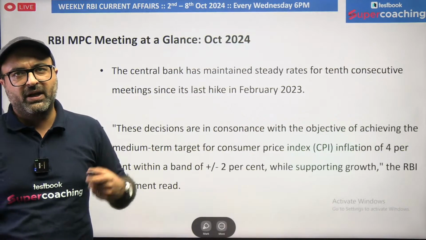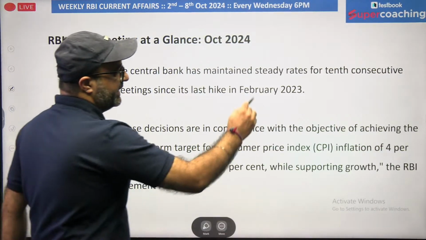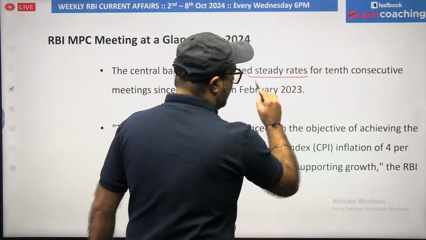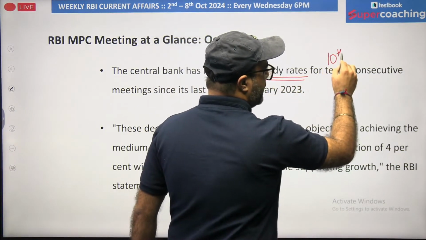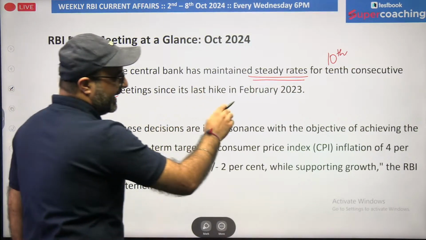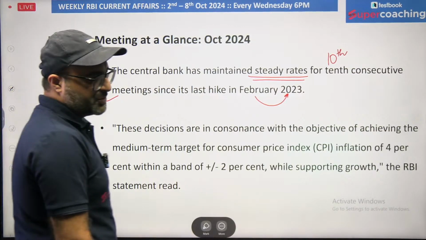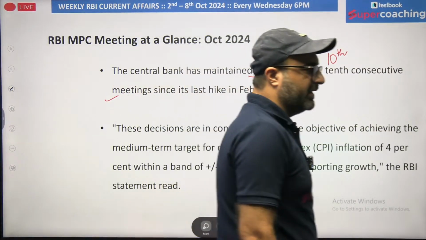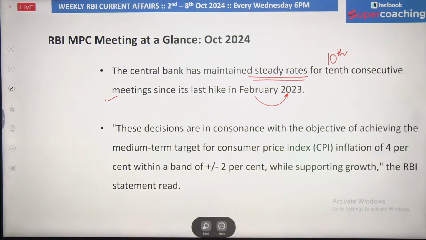Now, the next point is central bank has maintained steady rates. So these rates have been maintained same at 6.5%, for the 10th consecutive meeting since its last hike in February 2023. So the last hike was witnessed in February 2023, which makes all around 20 months, I would say.